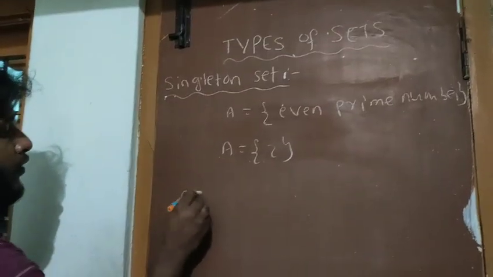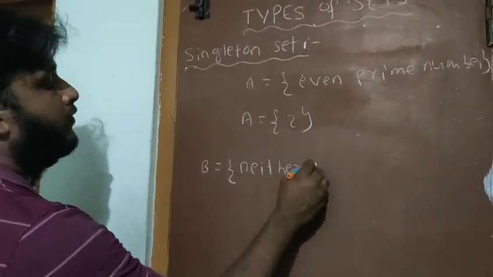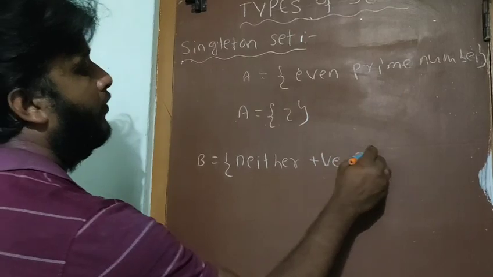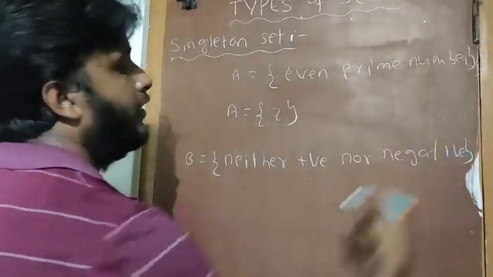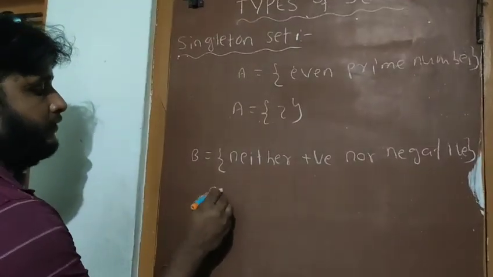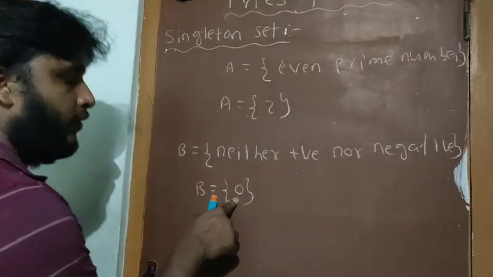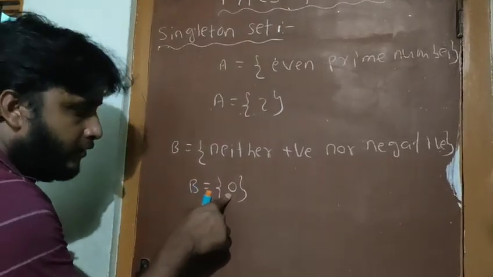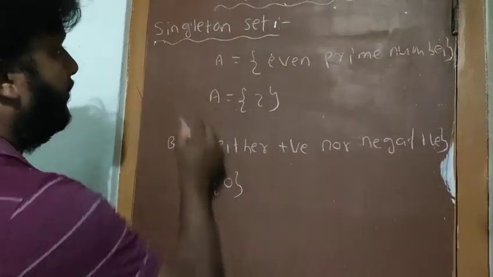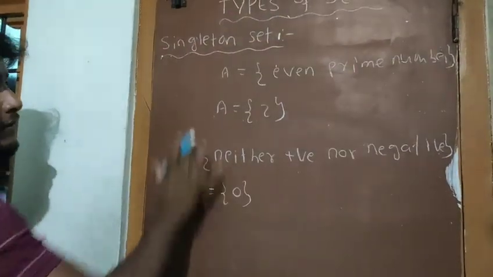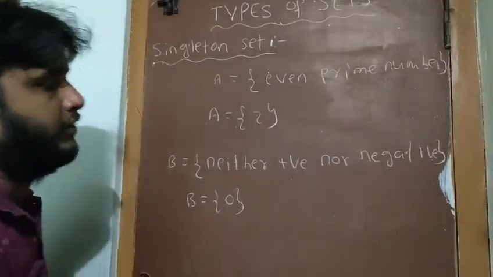For example, one more: B is a set of numbers neither positive nor negative. So what is neither positive nor negative? We will get 0. Whether 0 is also an element? Whatever you write inside the braces is considered an element. So this is called a singleton set, a set having only one element. And these are the different examples of the singleton set.